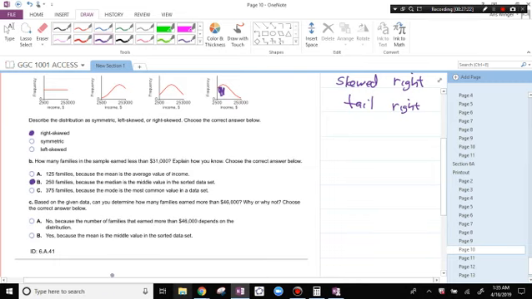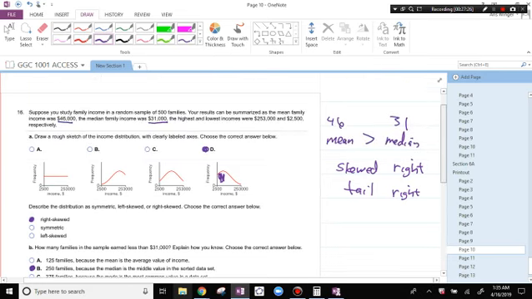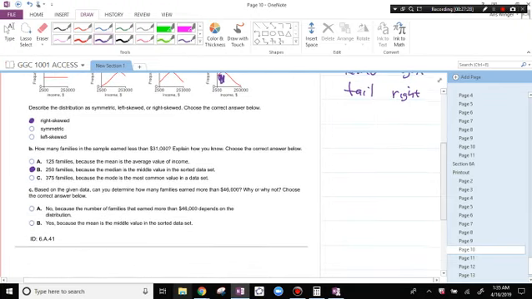Based on the given data, can you determine how many families earn more than 46,000? Well, 46,000 is the mean, and the mean is impacted by all these outliers, so it's hard to know what the mean is doing unless you know the distribution.